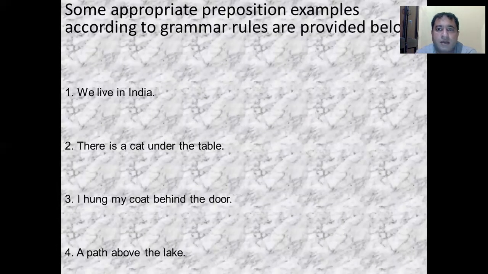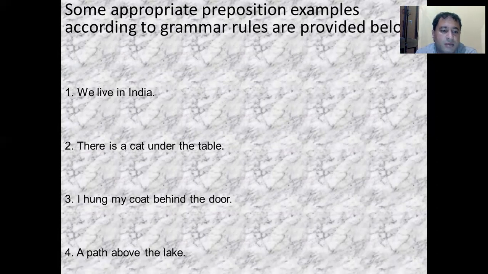Some appropriate preposition examples are: we live in India. So in is telling us the place, that where do we live. So in is the preposition of place. There is a cat under the table. Again, the word under tells us the position of the cat, that where it is. So it is the preposition of place.